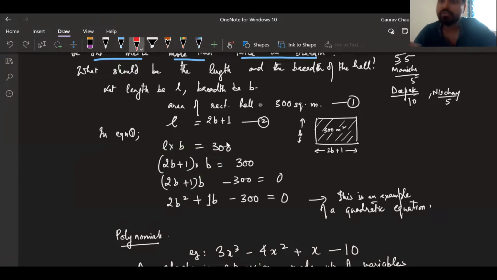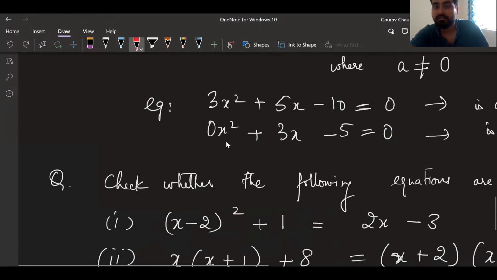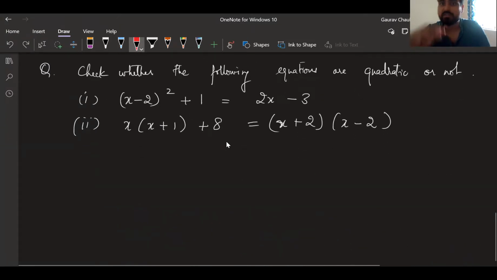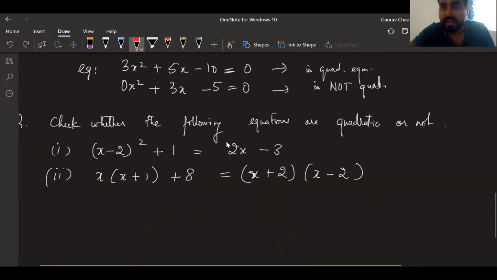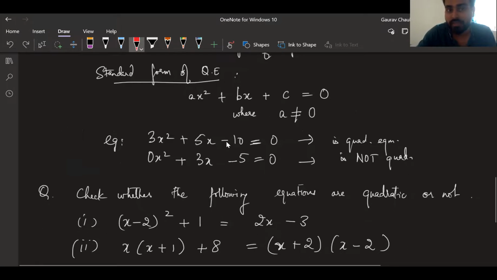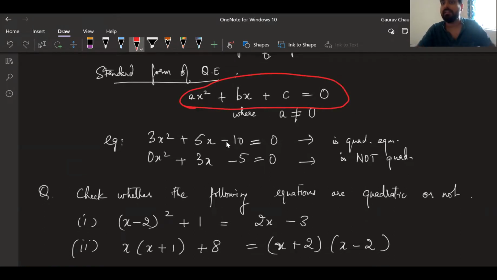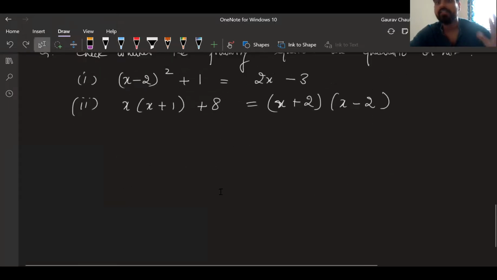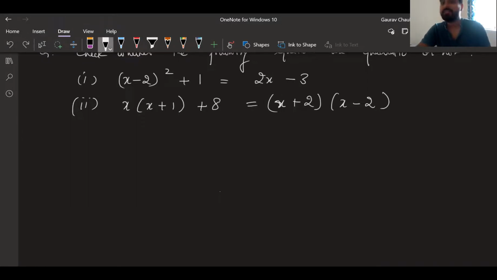So you have to attempt to make each of these equations into a standard form first. And for quadratic equation, what is the standard form? ax square plus bx plus c. Like that you should try to make. And then even after making that, if x square, 2, is the degree, then you are right. These two questions are on the board. Your time starts now. You have to do it individually and tell yes or no in the chat box privately.